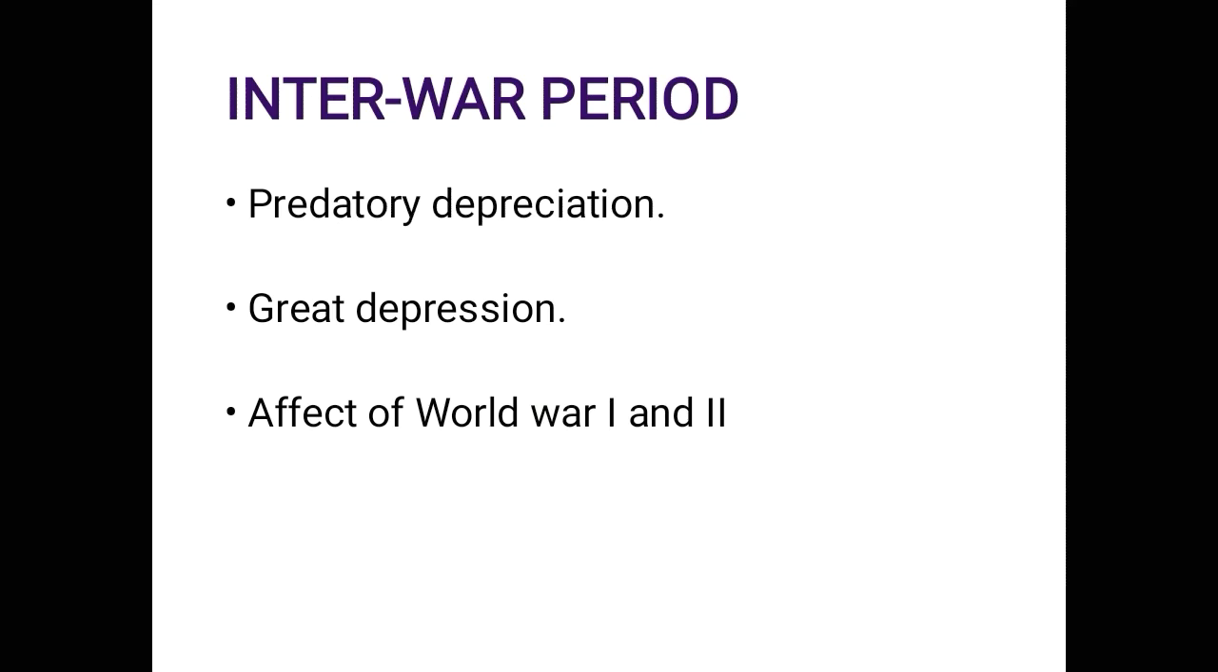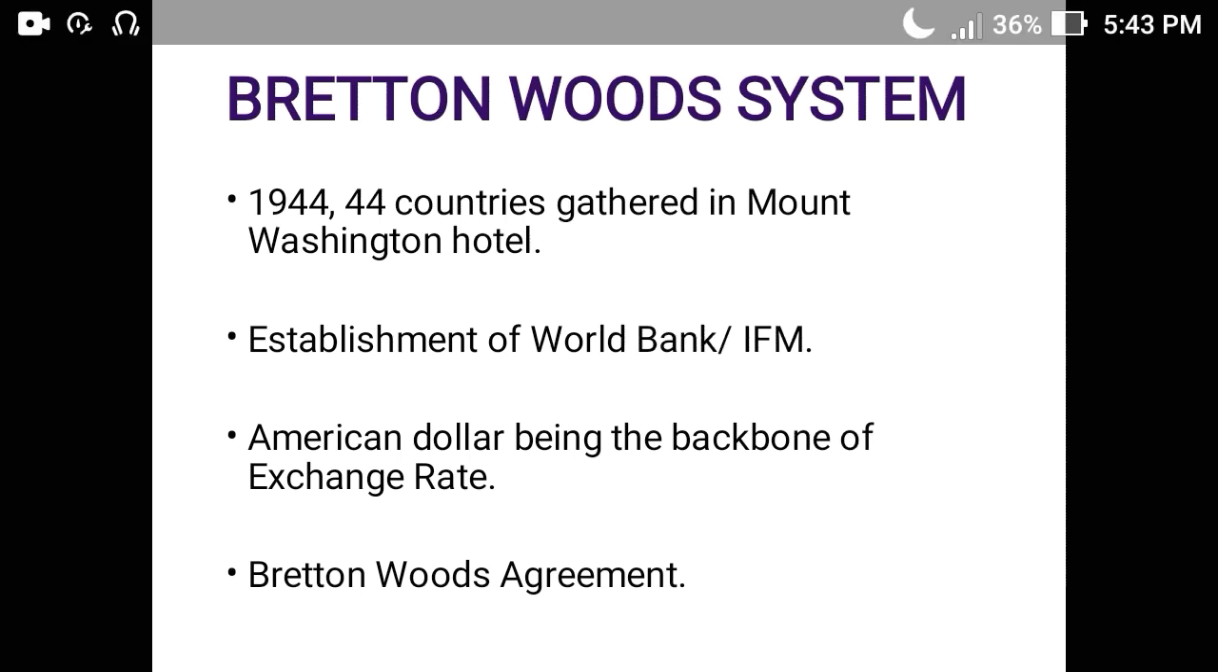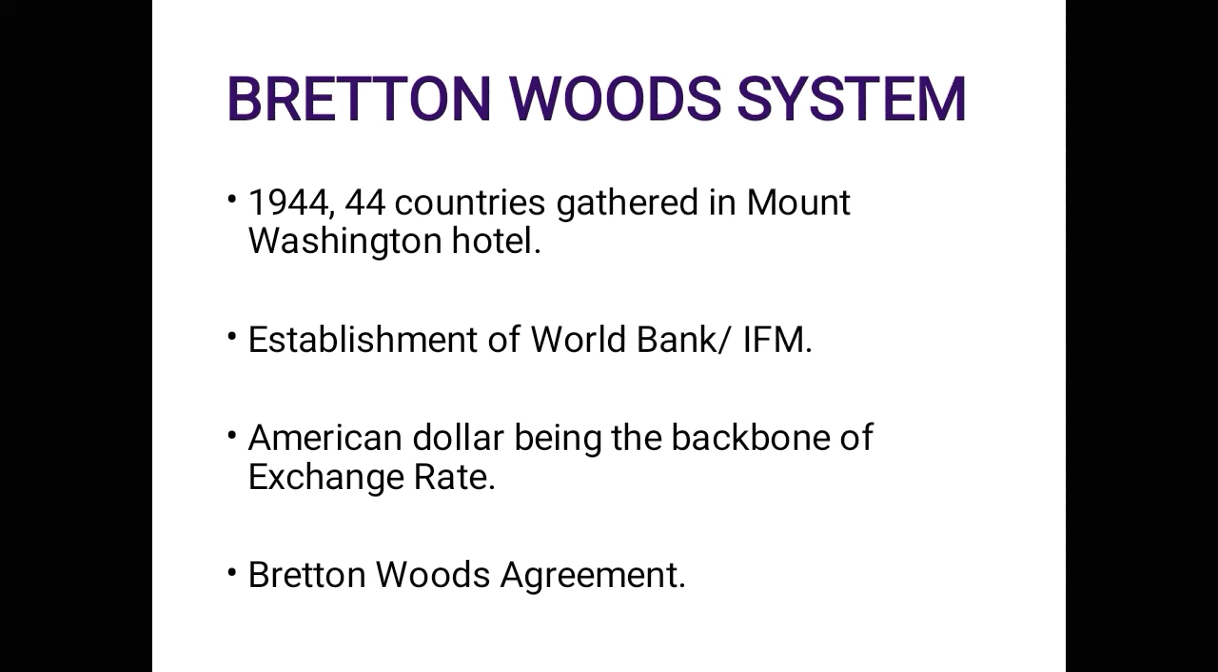After the war period, there comes the Bretton Woods system. In 1944, 44 countries gathered in Mount Washington Hotel. This gathering is also famously known as the Bretton Woods Monetary Conference. This conference gave birth to the World Bank and the International Monetary Fund, and set the gold standard at $35 and chose the American dollar as the backbone of the international exchange rate. Along with the conference, there was an agreement among the 44 countries relating to commercial and financial relationship. As it was to facilitate growth in the post-war period, they fixed the exchange rate and devaluation of currency was forbidden.